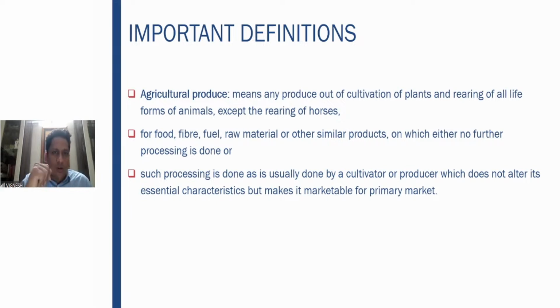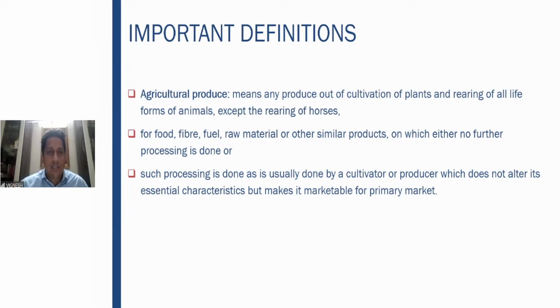But if you try to do some processing on that and you change the essential characteristics of the product, that is not the agricultural produce. Let us take an example here. There are tomatoes, right? You convert the tomatoes into ketchup and sell it. Is it agricultural produce? Not at all. The agricultural produce is the basic tomatoes which is generated after months and months of cultivation. That is your agricultural produce.